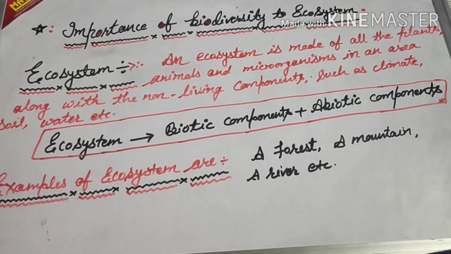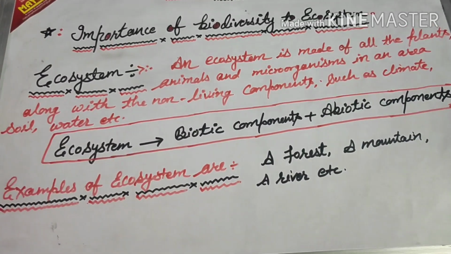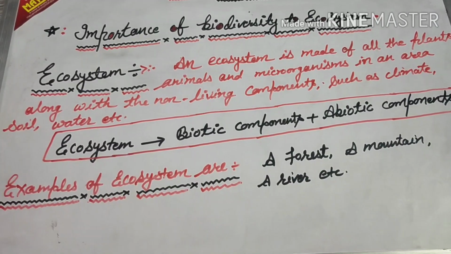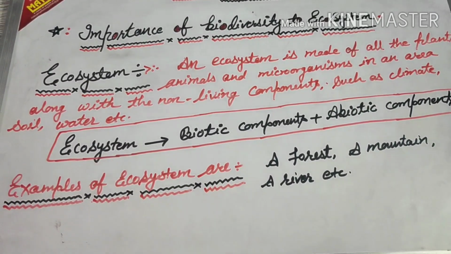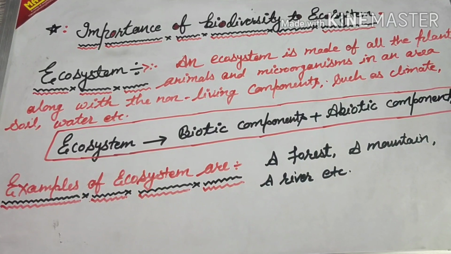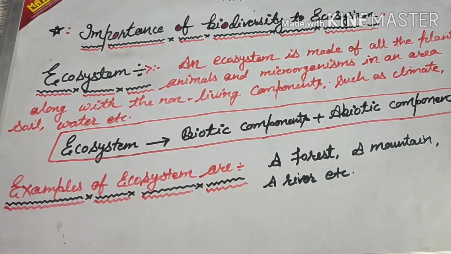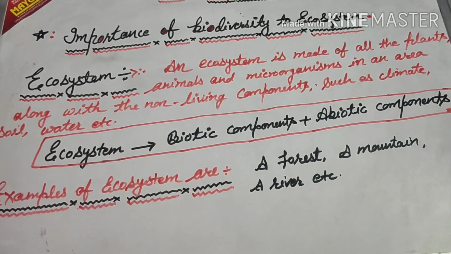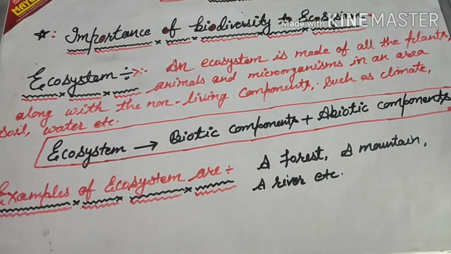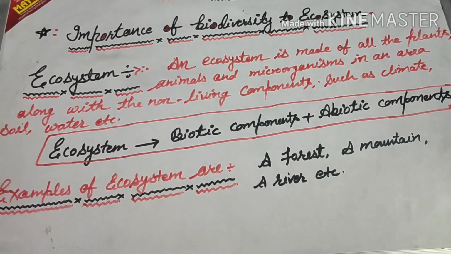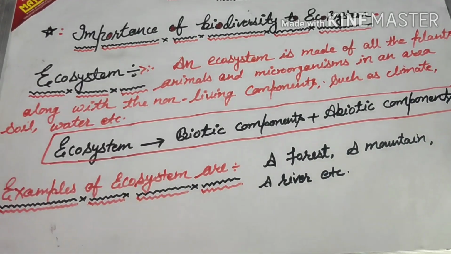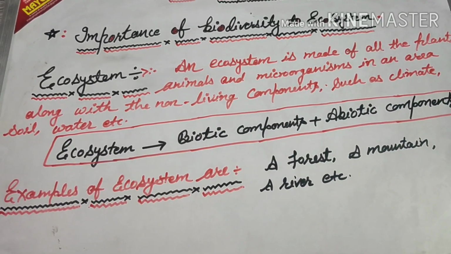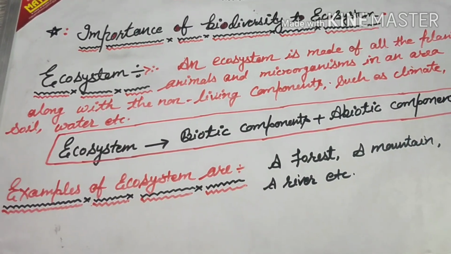What is an ecosystem? It is an entire system consisting of living organisms as well as non-living components, and they together form an ecosystem. An ecosystem includes all plants, all animals, all the microorganisms, and non-living components like soil, water, air, which are essential for the survival of these living components.